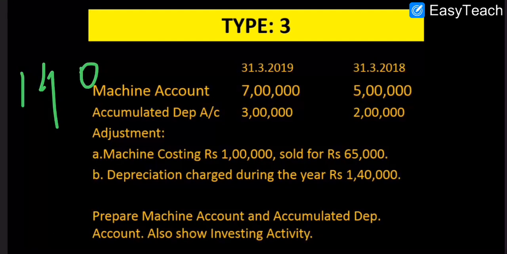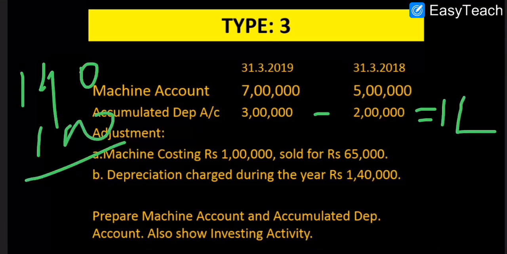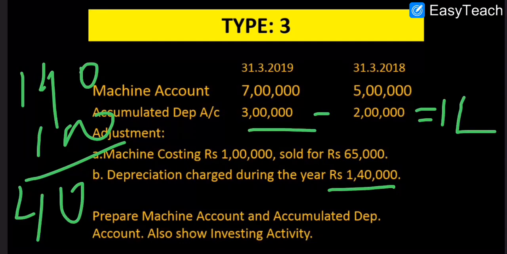1,40,000 is the total depreciation. From that, subtract the difference of depreciation given in the balance sheet, that is 1 lakh. So I subtracted 1 lakh here, and the answer is 40,000. So 40,000 will be your depreciation on the asset which is sold. So this is the total, and from that the depreciation on the asset sold is subtracted. Finally, it is 40,000 depreciation on the asset sold.